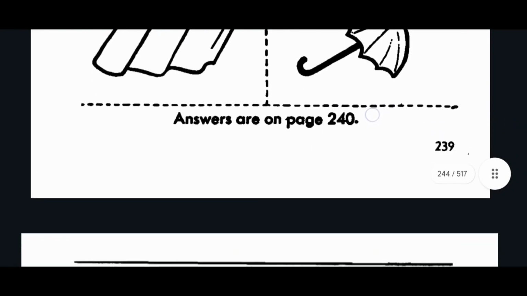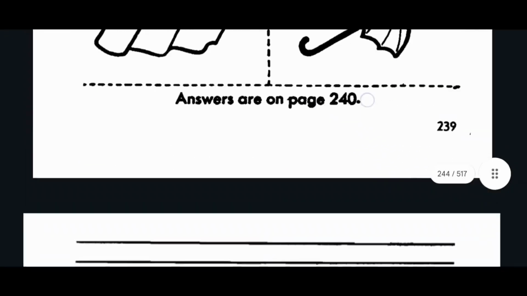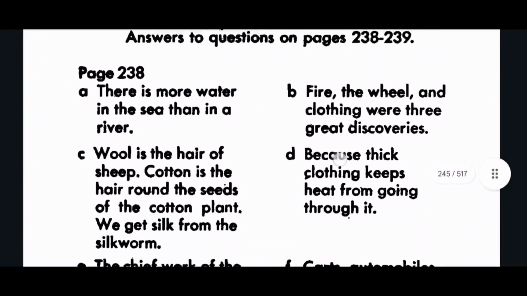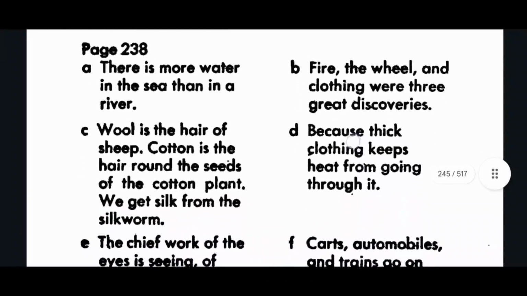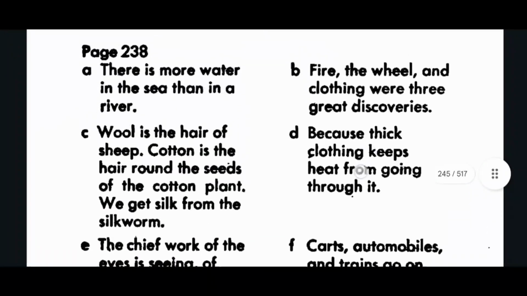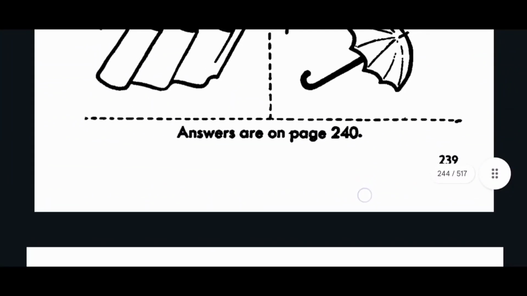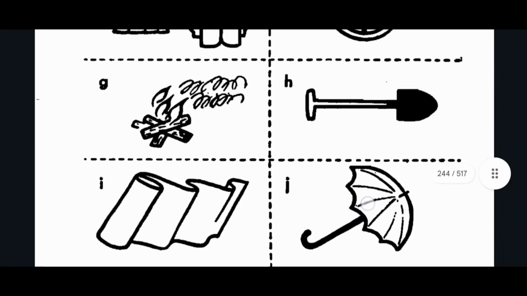Here you can find the answer on page number 240. These are the answers to the questions on page numbers 238 and 239. There is more water in the sea than in a river. This is the answer A. Here B answer, C, D answers are also there. You can see these answers. Okay, tomorrow we will discuss some more topics.